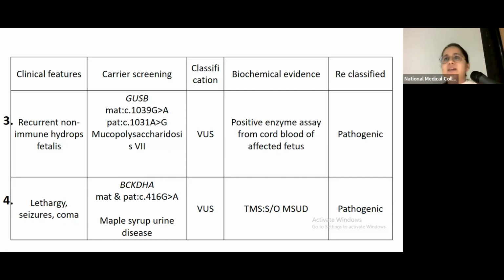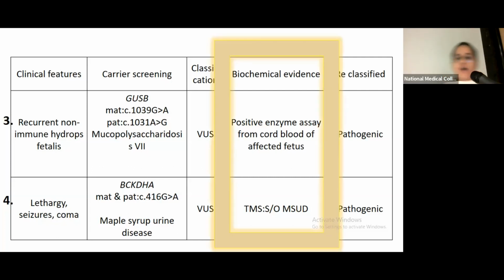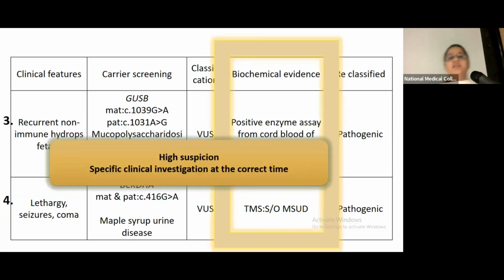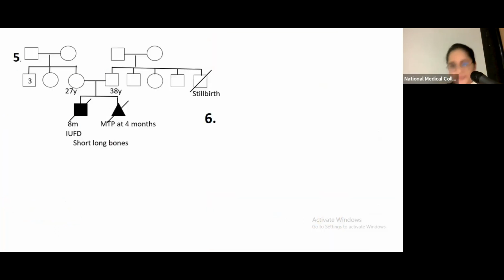And for the case with lethargy, seizures, and coma, the diagnosis can be variable. But in this case, TMS had already been done in the child, and that was suggestive of maple syrup urine disease. Based upon this, exome sequencing in the parents was done, and we found out that this particular variant of uncertain significance that we had obtained, we could classify as pathogenic. So this shows that a high suspicion for genetic disorders is a must, because specific clinical investigation done at the correct time in this particular family helped us in calling the variant pathogenic.